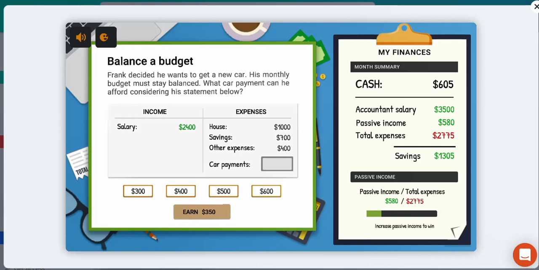Okay, so we're going to have to grab a calculator to do this calculation just to make sure that we are accurate. 2,400 is our income. We're going to subtract the house of 1,000. We're going to subtract the 700, and we're going to subtract 400, and that gives us 300. So 300 is remaining. So that balances the budget.